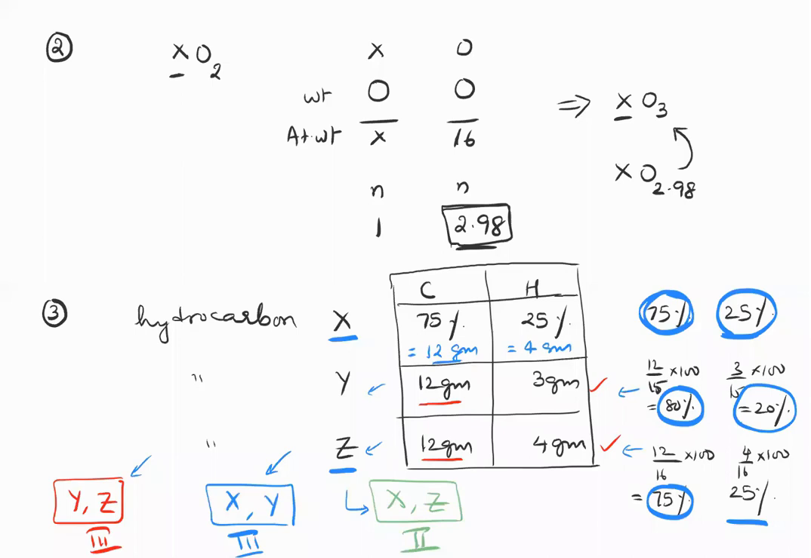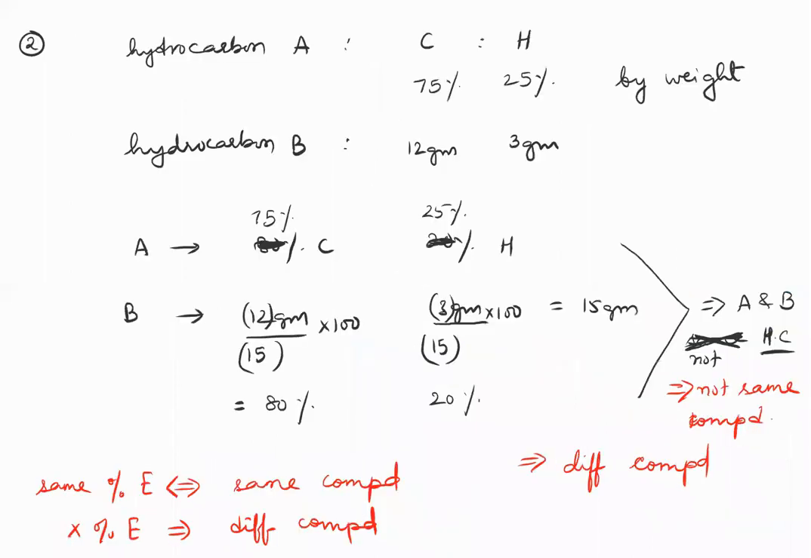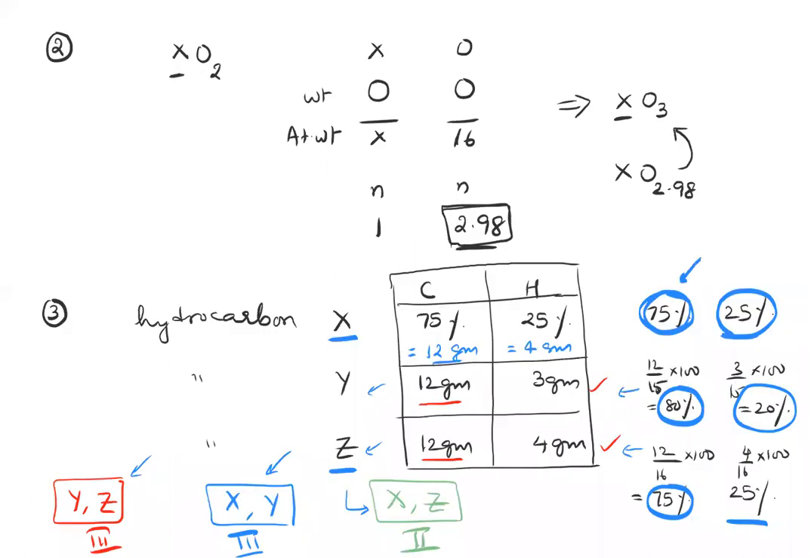So I showed you this relation, right? If you have the same compound, then you will have the same percentage. If you have different compounds, then different percentages. That's why I wrote this. Therefore, same percentages means same compound. That is the law of definite proportion. Whereas if you have different percentages, you have different compounds. So Y and Z are different compounds, whereas X and Z are the same compound.